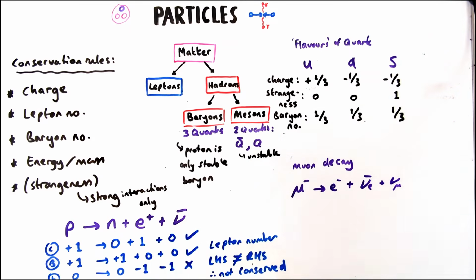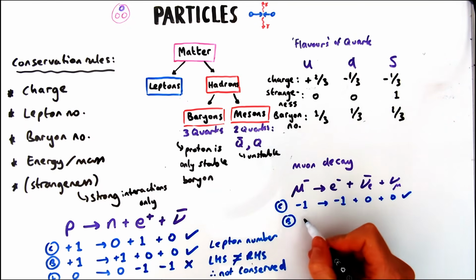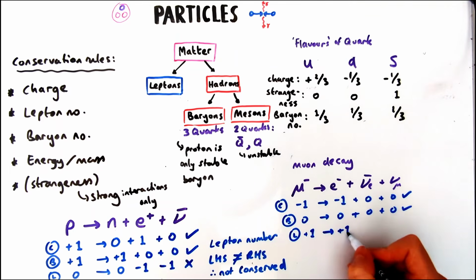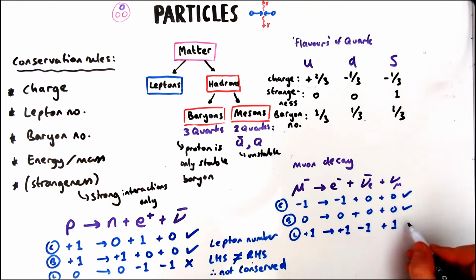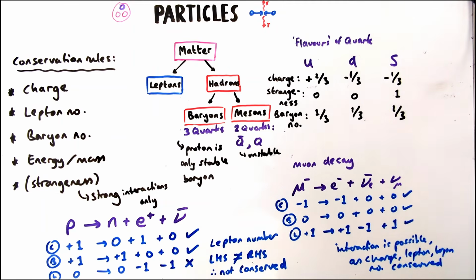This one's involving a muon. So I've got, in terms of charge, -1 makes -1 plus 0 and 0. So that's fine. Lepton number, I've got +1 makes +1, -1 and +1, which looks like it is fine. So therefore the interaction is totally possible. So it is a legitimate interaction and decay that can happen. This is how the muon decays into an electron and 2 types of neutrino.